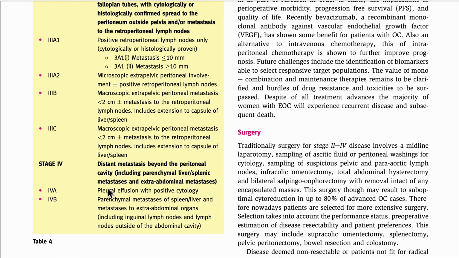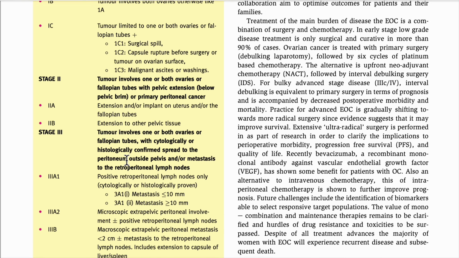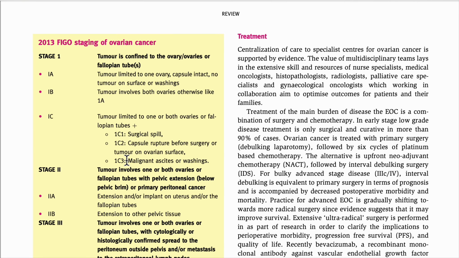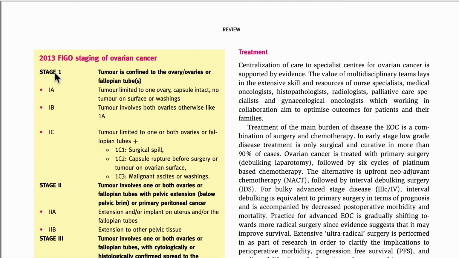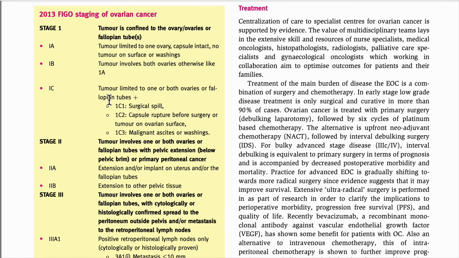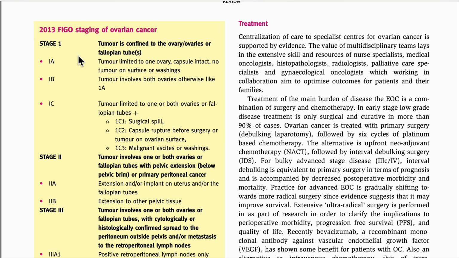So please, we have to remember how we are going to remember the stages of ovarian cancer. This is the biggest dilemma, and a very horrible problem, how we will remember this staging. It is a very hectic one. So from my point of view, we have to just remember the black one.